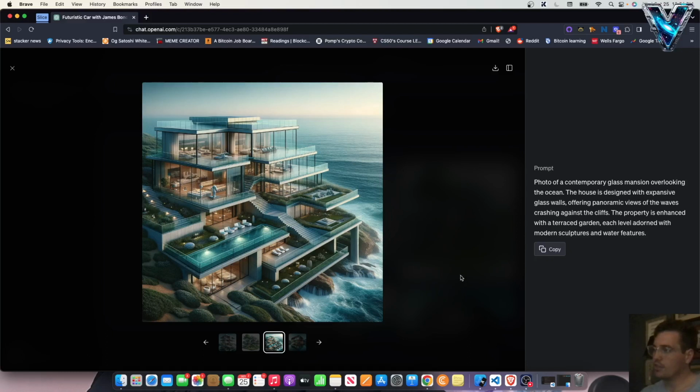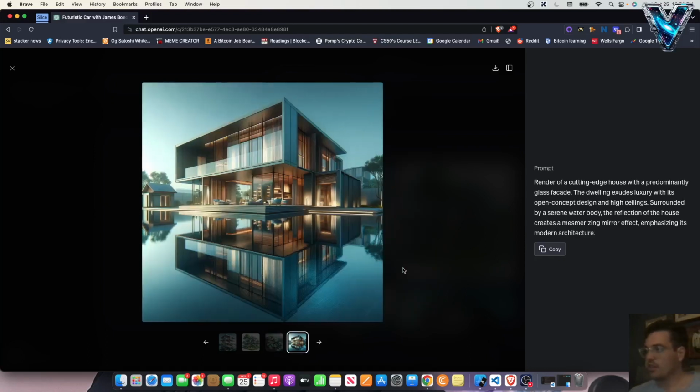Photo of a contemporary glass mansion overlooking the ocean. The house is designed with expansive glass walls offering panoramic views of the waves crashing against the cliffs. The property is enhanced with a terrace garden, each level adorned with modern sculptures and water features. Wow.